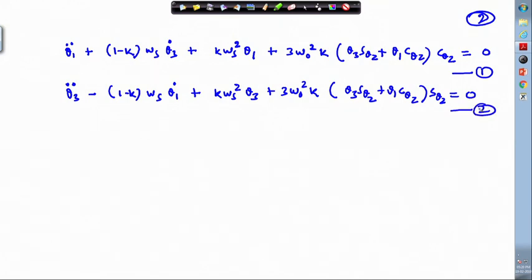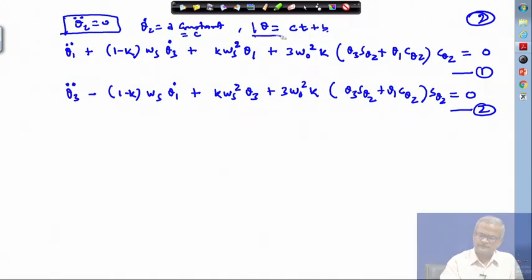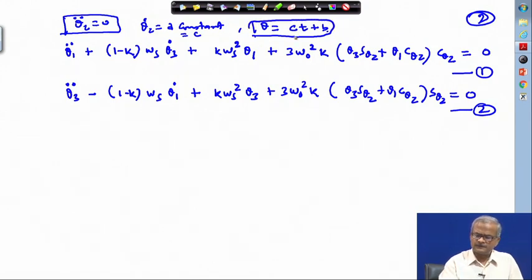This equal to 0, and theta 2 double dot we got equal to 0, means theta 2 dot will be a constant, and therefore theta 2, let us say this constant is c, will evolve with time. So, C t plus, let us say, a constant, and we can write it in this format. Okay. So, this says that here the theta will continuously grow with time. We will discuss this issue. Let us first develop this.